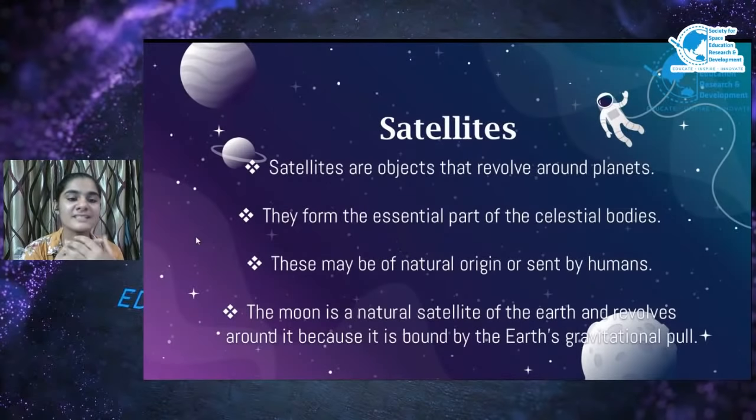The moon is a satellite. And what is a satellite? Satellites are objects that revolve around the planets and they form an essential part of celestial bodies. They may be natural or sent by us, humans. The moon is the natural satellite of the earth and revolves around it because it is pulled by Earth's gravitational pull. Let me show you. Suppose this is our earth and this is the moon. It revolves around the earth. You know why? Because of earth's gravity. Ooh. The moon is the natural satellite of the earth.